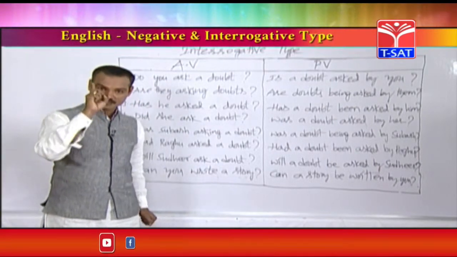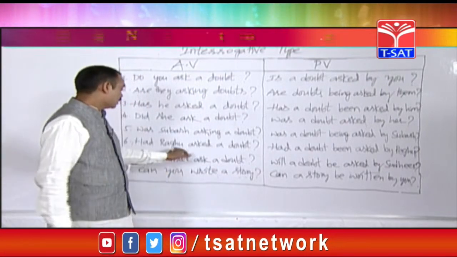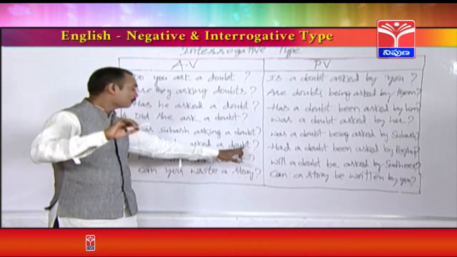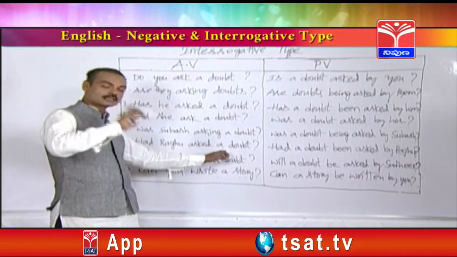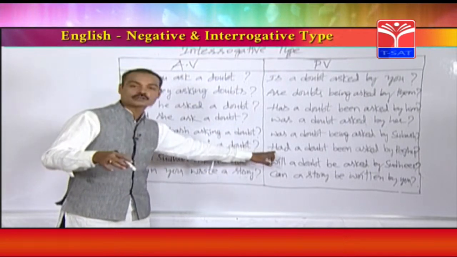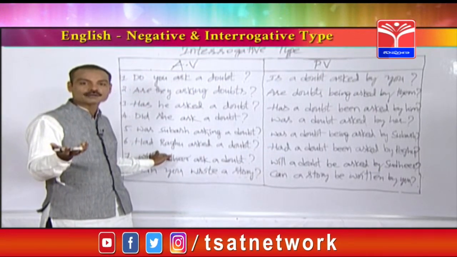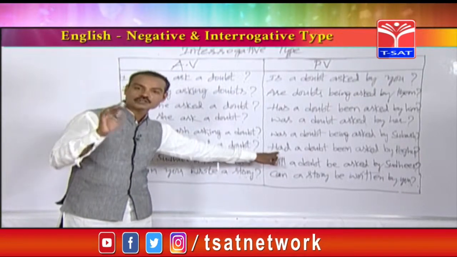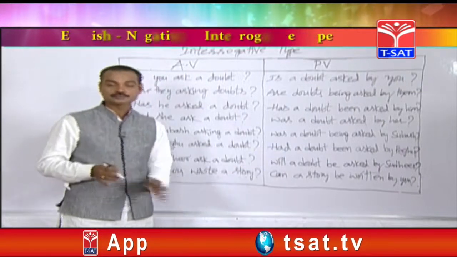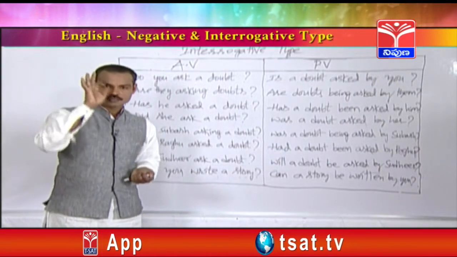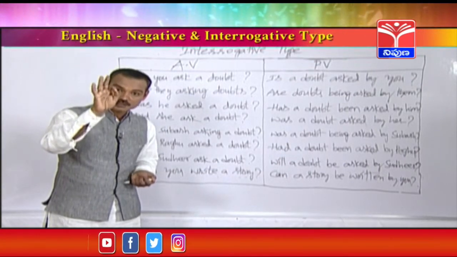whenever the active voice starts with had, even the passive voice should be started with had only. In that active voice, if the object is singular or plural, no problem at all. Even if that sentence contains a singular object or plural object, the passive voice should be started with had only. Please remember, because in past perfect tense there is only one helping verb. For singulars and plurals, had only should be used. Once again I am going to tell you, it's a beautiful technique which helps you a lot. When the active voice starts with had, even the passive voice should be started with had.